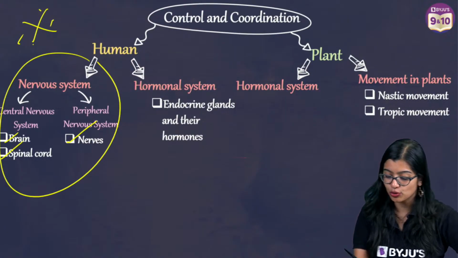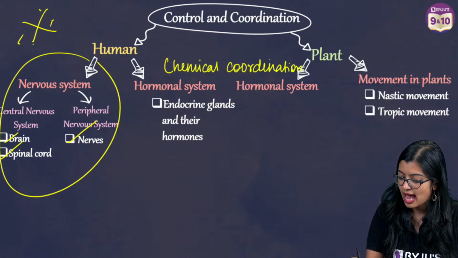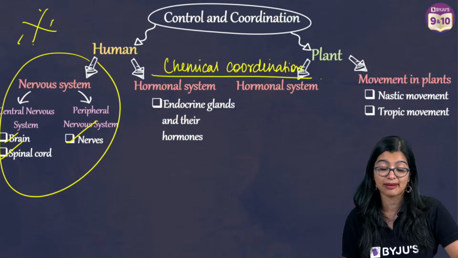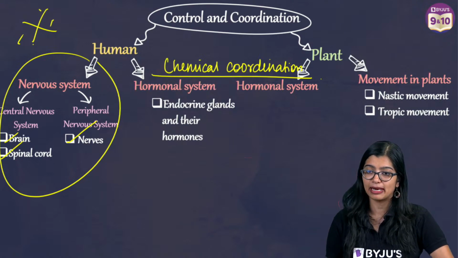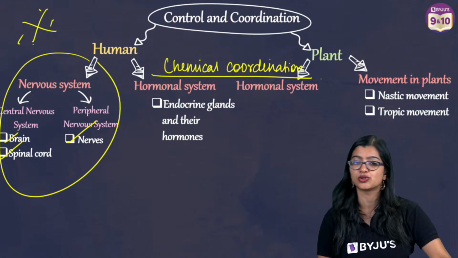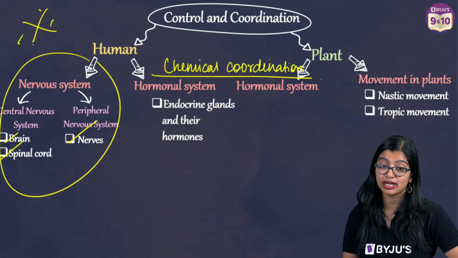Shall we move on to chemical coordination? We will do chemical coordination very, very quickly, and we will also talk about feedback mechanisms, because I understand that some of you are struggling with feedback mechanisms. So I will teach that part also. All right? Very good. So now moving on to hormonal or chemical coordination.